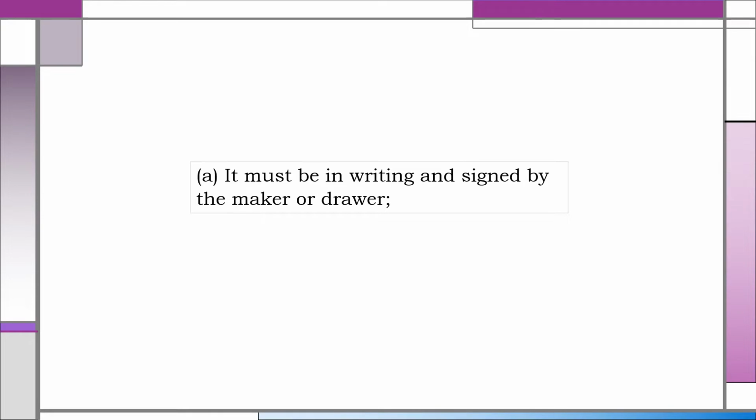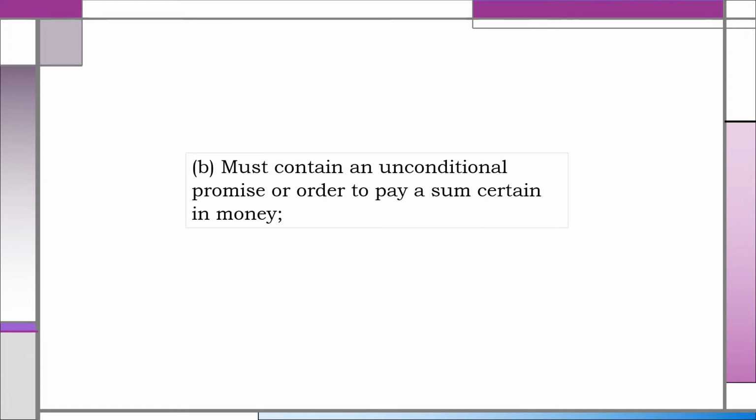The first requisite of negotiability is that the instrument must be in writing and signed by the maker or drawer. Ang promissory note at ang bill of exchange, kasama na ang cheque kasi ang cheque ay isang uri ng bill of exchange, dapat sila ay nakasulat dahil sila ay nagpapalipat-lipat kamay. Ang promissory note dapat may pirma ni maker at ang bill of exchange at ang cheque dapat may pirma ni drawer.